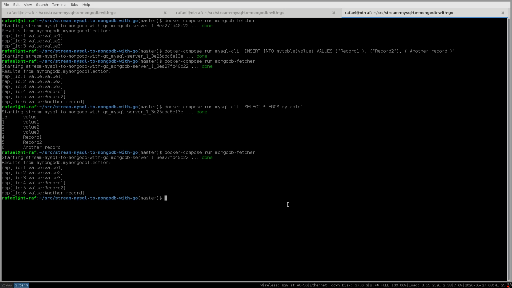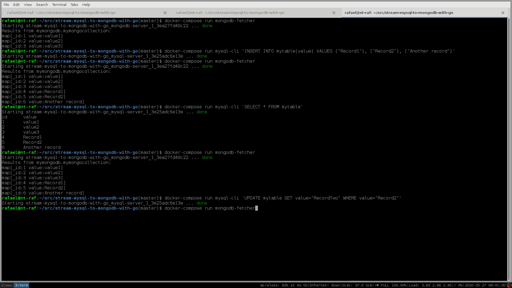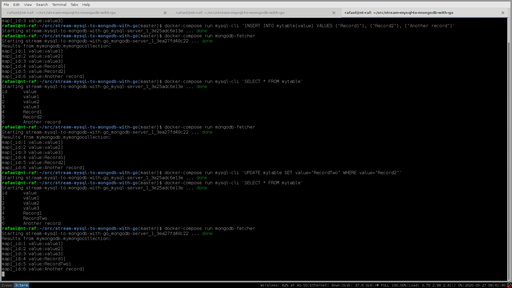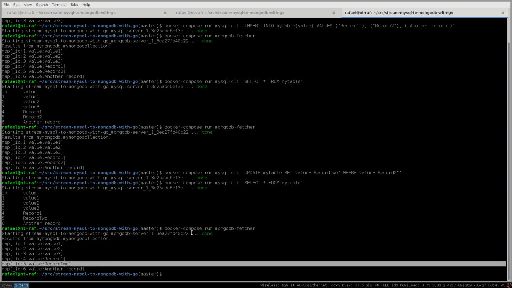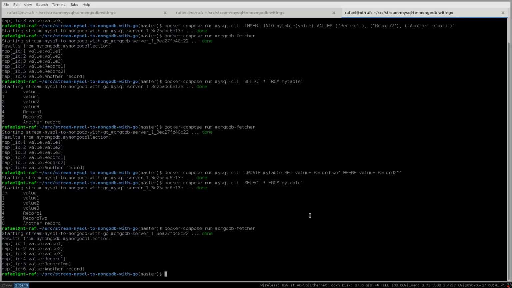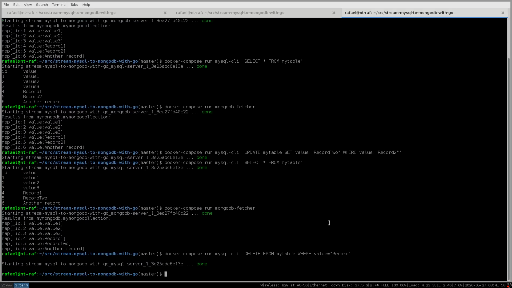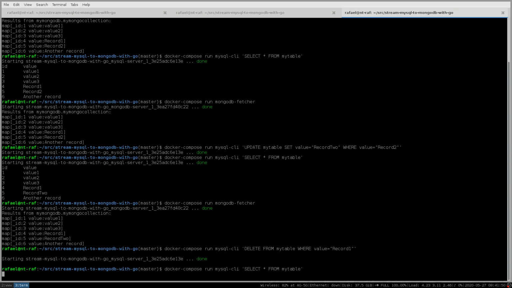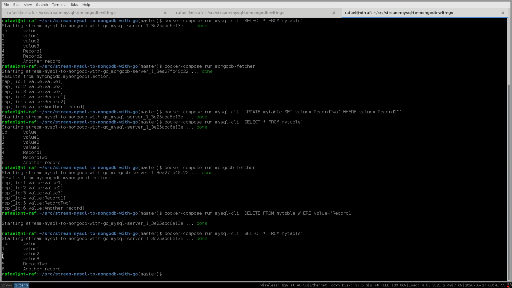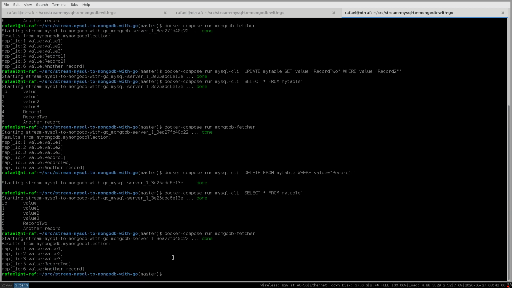Okay, let's check if updates work as well. So I have just updated the MySQL table. I have changed this number 2 here to the string 2. Okay, and let's see the MongoDB fetcher. Okay, it updated accordingly. Nice. And now let's delete some records. Actually, only 1 record. Okay, let's check the MySQL database. Okay, the record's not here anymore. ID 4, it's gone. And the MongoDB fetcher. Okay, it's not here anymore. So everything is working fine.